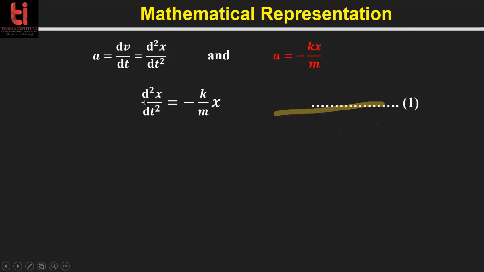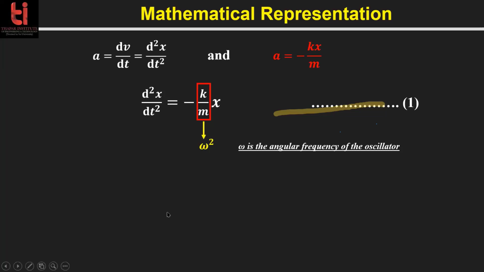The solution of this differential equation becomes very easy if there is a square of something placed here. So let us suppose this is omega square. Later on we'll know that this omega is the angular frequency of the oscillator. We'll see how we are saying this. Am I correct? Are you getting it?